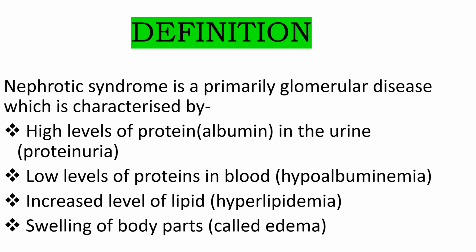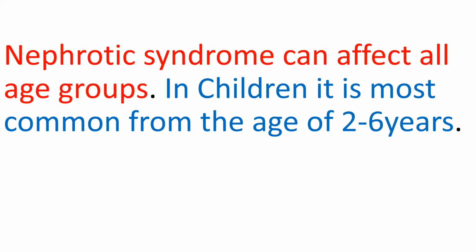I thought of asking, but time is very less. Okay, next is nephrotic syndrome. It can affect all age groups, whether adult or advanced age, it can affect everyone. But even though it can affect all age groups, it is common mainly in children. From the age group of 2 to 6 years, it is very, very common.